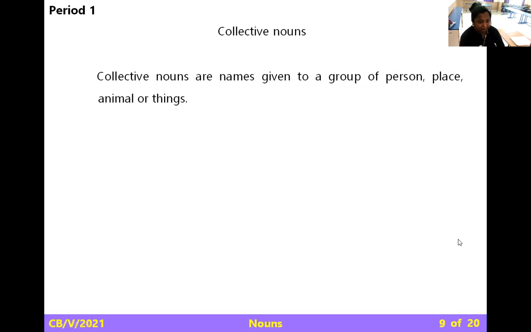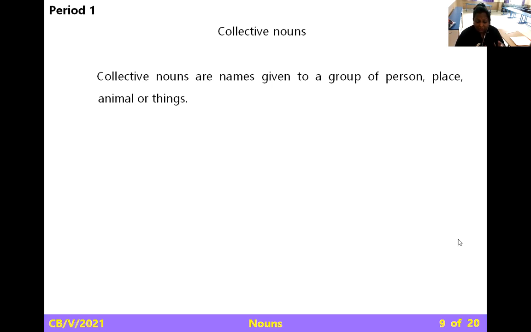Now see, by definition, collective nouns are names given to a group of persons, places, animals, or things. A bunch of flowers, a bouquet of flowers, a herd of sheep, a flock of birds, and beehives. There are many more.